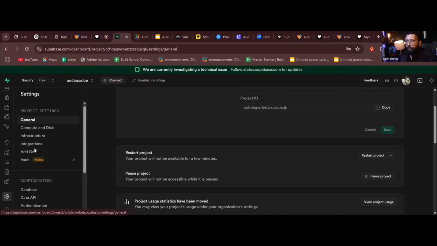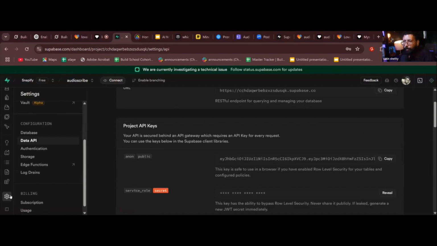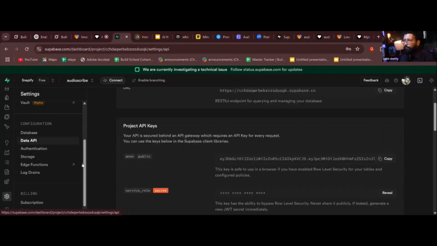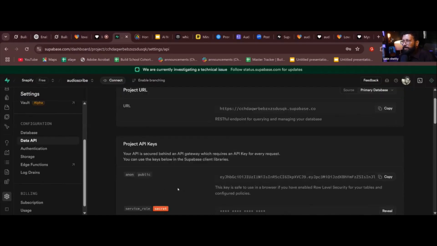Okay, go to project settings. In project settings, click on data API. If you click on data API, you will get these two things. One is the URL, the project URL. This is very important. And one is anon public. This is the API key of Supabase. This is required to integrate Supabase to your front end.